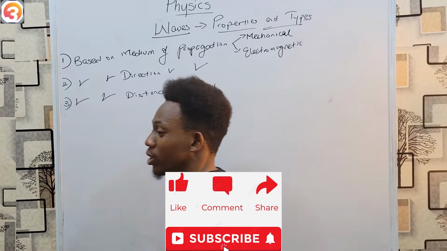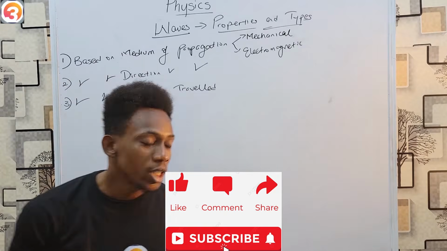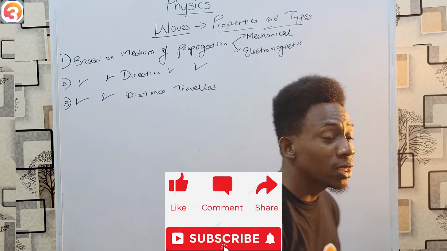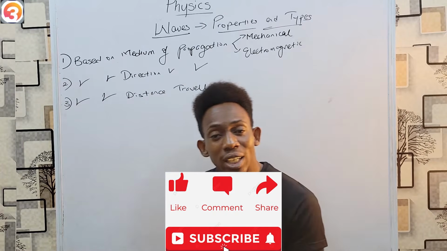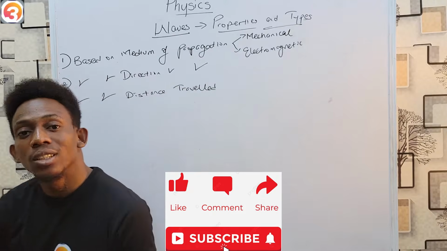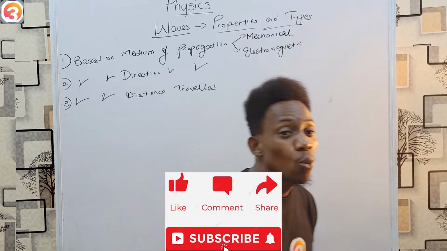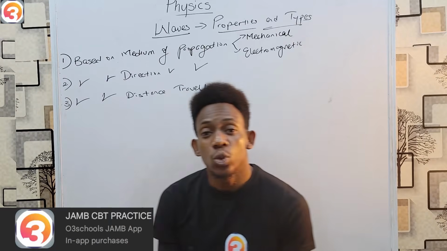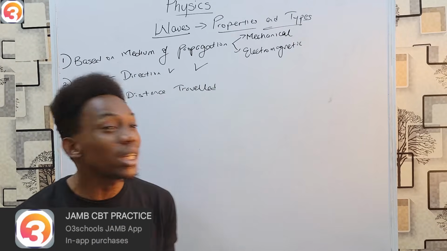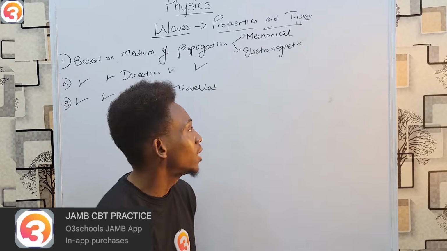Now, what are the differences? A mechanical wave requires a material medium. A mechanical wave cannot travel if there is nothing for it to travel on, while electromagnetic waves do not require any material medium whatsoever. They are able to move without any object, without a road to travel on, in a manner of speaking.